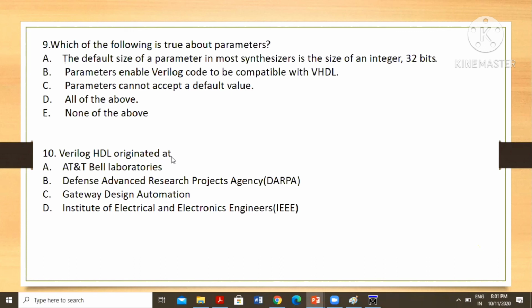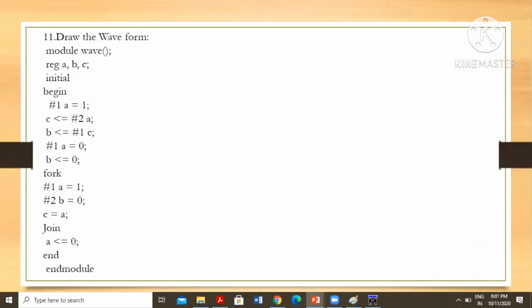Verilog HDL oriented, gateway design automation. This is a question for your homework. Can you try? You can try this.